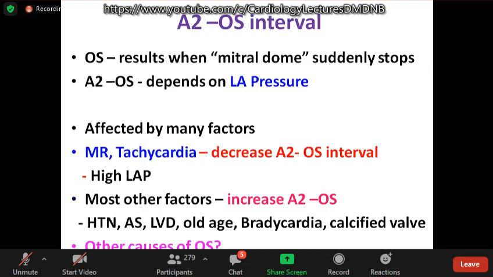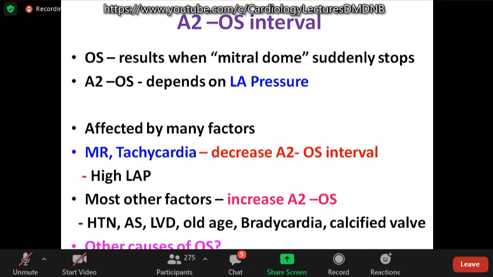What is opening snap due to? It is due to the sudden halting of the opening motion. And the A2 to OS interval depends on the LA pressure, and as the LA pressure increases, opening snap occurs early. This is the period of isovolumetric relaxation time. So high LA pressure, opening snap occurs early.